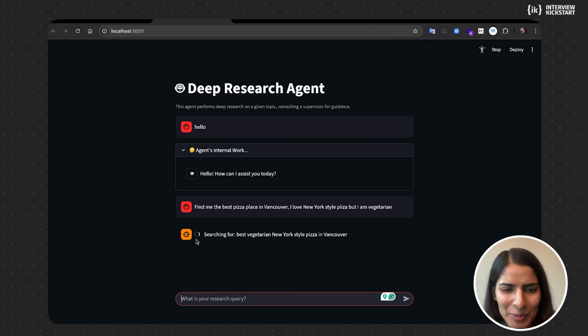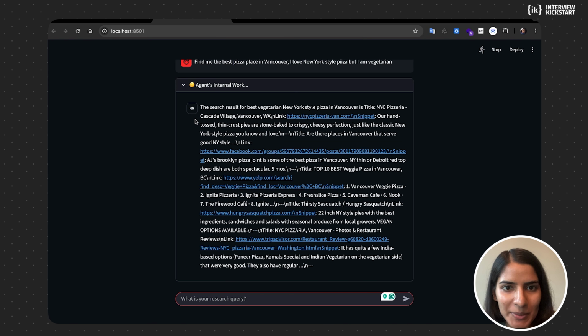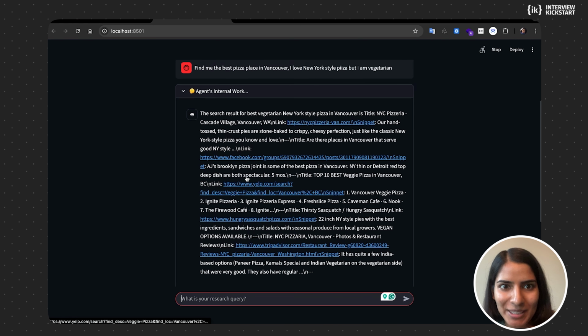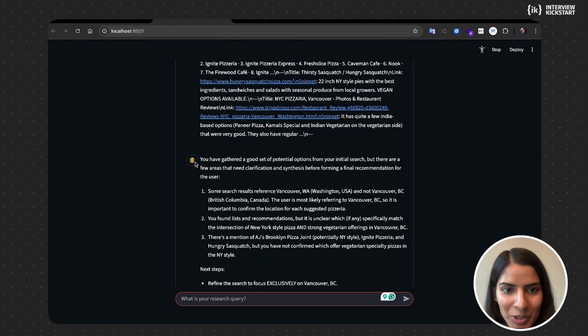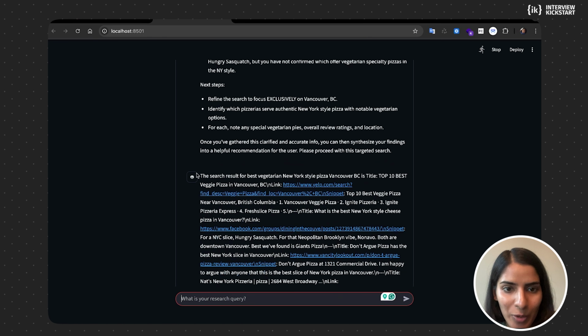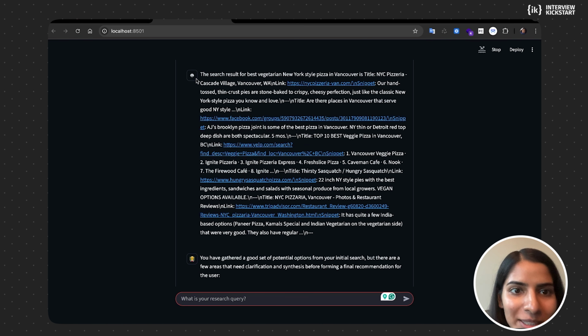I'll show you the different icons that we're using. One is for the assistant, the other one is for the supervisor. So you can see the agent's internal work. That all comes inside the boxes. So it did some searches. This is the supervisor icon that you see. This is the agent, the assistant icon. If you see the top one, that's the assistant icon.